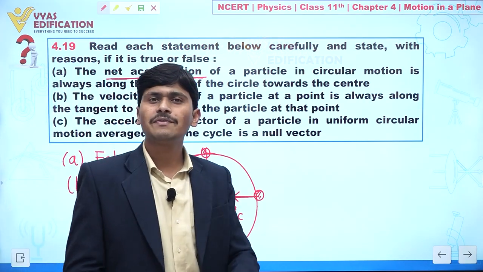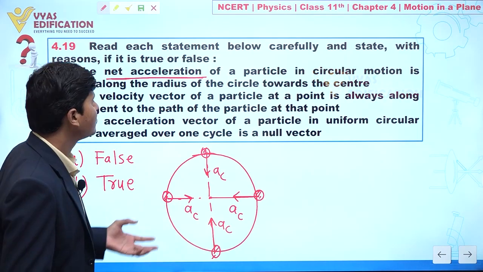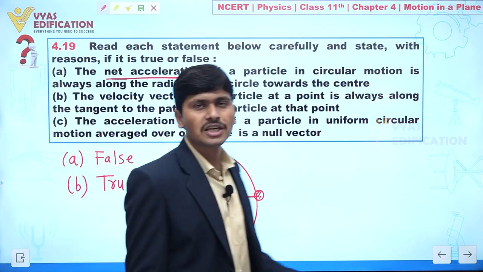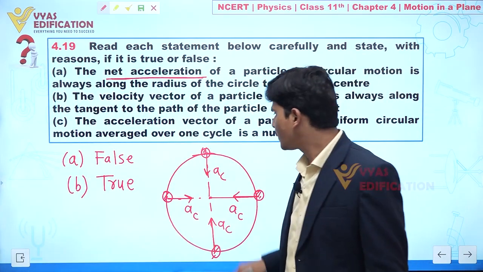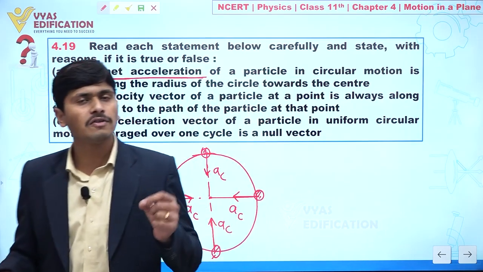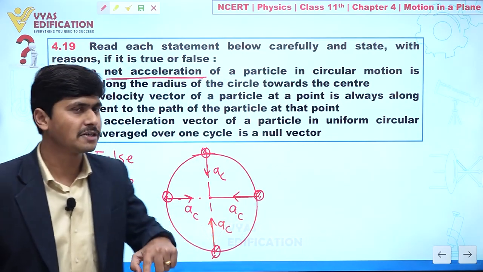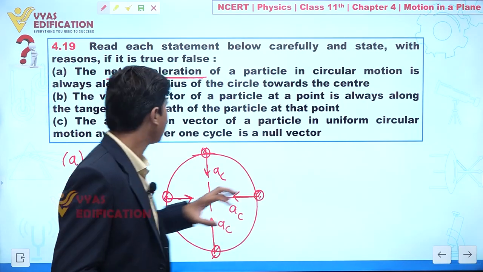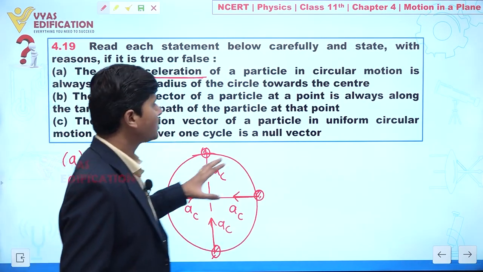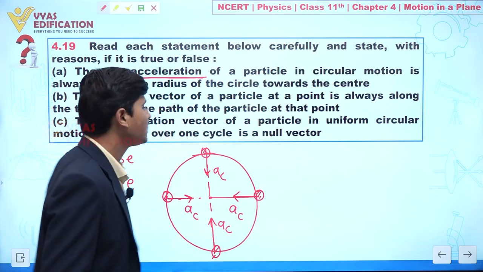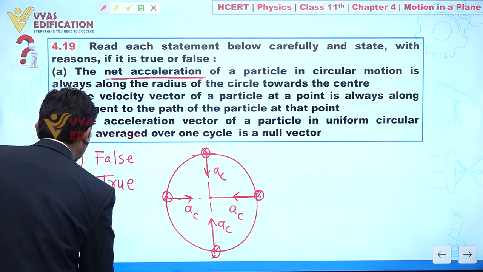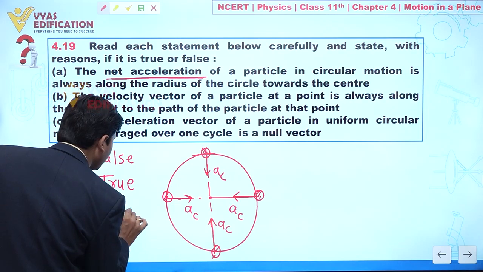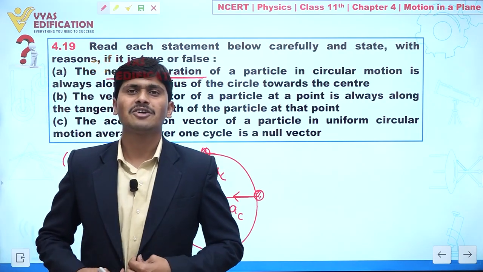It means if we average the value of centripetal acceleration in a complete cycle, for every vector there is always a vector that is just opposite. Clear? It means the average acceleration vector of a particle in uniform circular motion is a null vector. Yes, definitely this is correct. So I can say part C is also true. Clear to everyone? So this is all about this question.